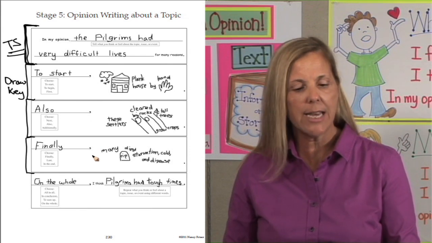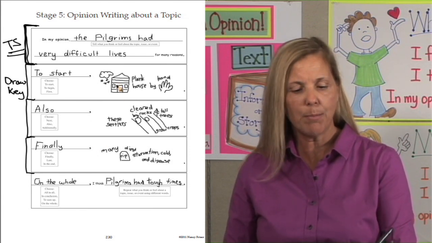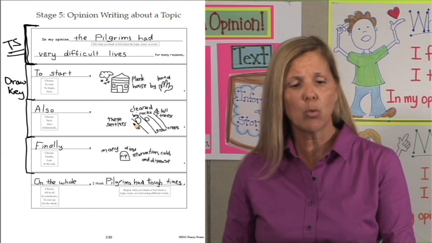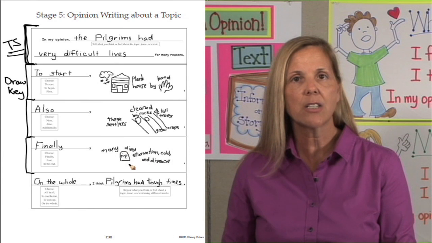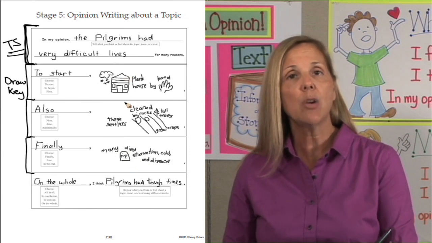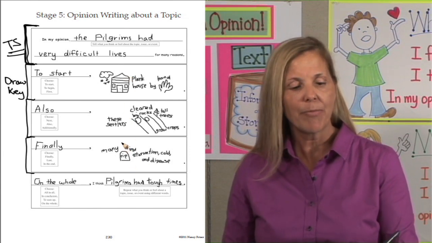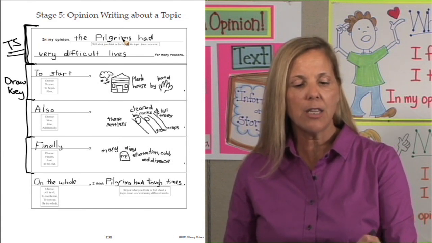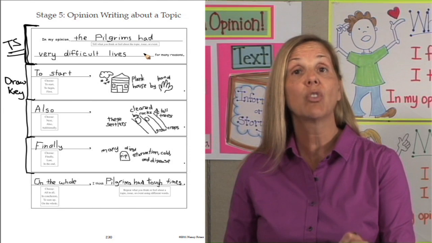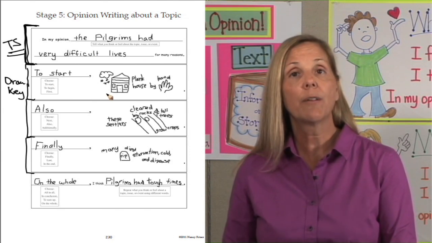We're not forming sentences. So they drew plank houses up here. Then they drew the fields with the big rocks in them. Then they drew like rest in peace. People died of diseases and starvation. So we wrote some keywords and we drew some pictures. Next, we went back, we read our organizer. In my opinion, the Pilgrims had very difficult lives for many reasons. Form our sentence for our first reason.